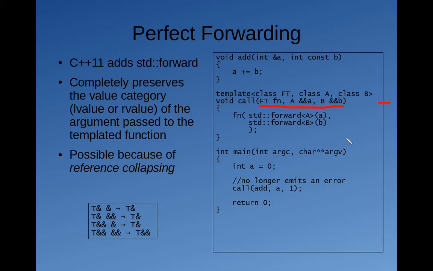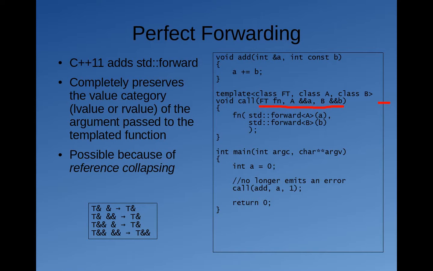Okay, so what's the difference? So universal references, their behavior actually depends on the value category of the argument that gets passed in. So when a universal reference is initialized with an L value, then it becomes an L value reference. If it's, on the other hand, initialized with an R value, then it becomes an R value reference.